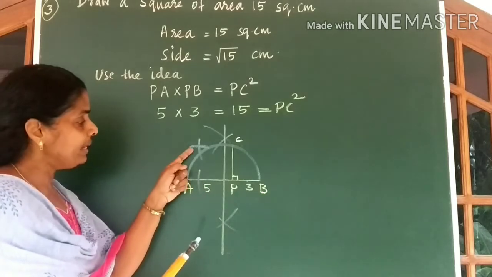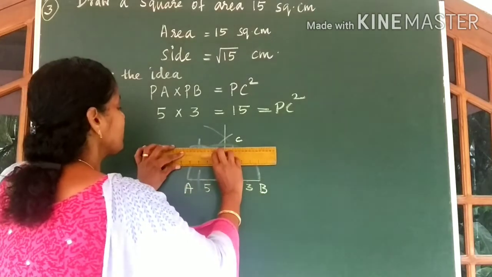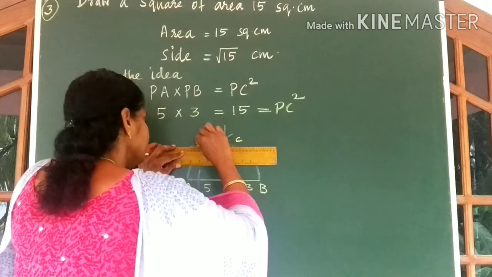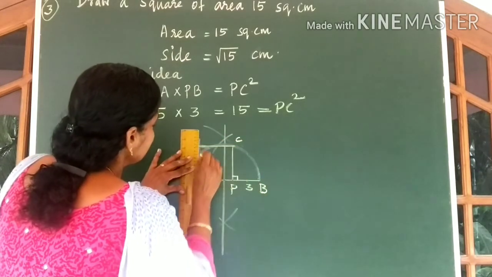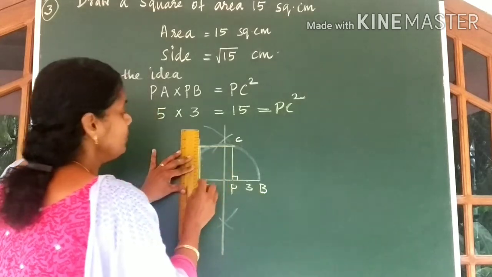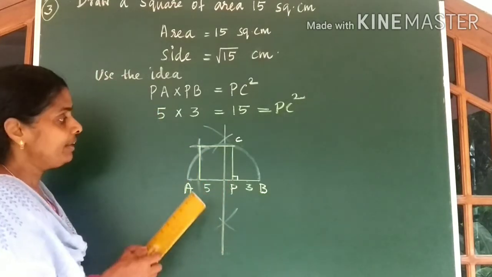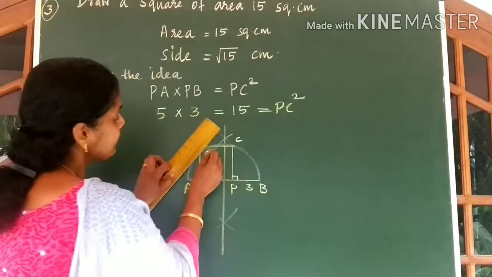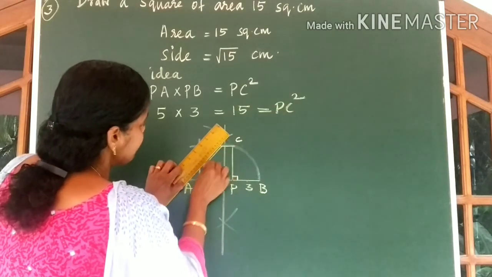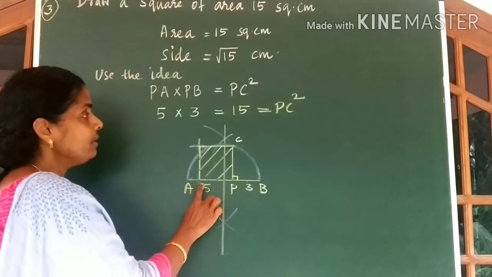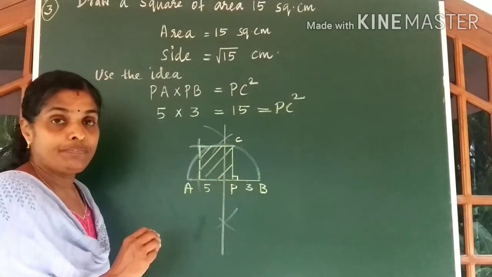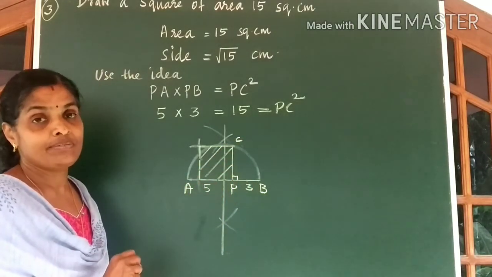Now you got the fourth vertex. You got a square. Let me shade the square. The area of this square will be equal to 15 square centimeter. Is it clear?